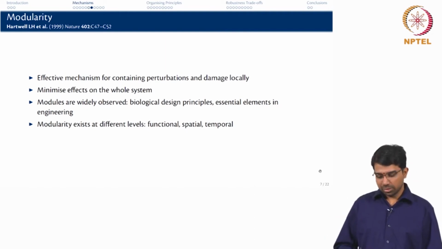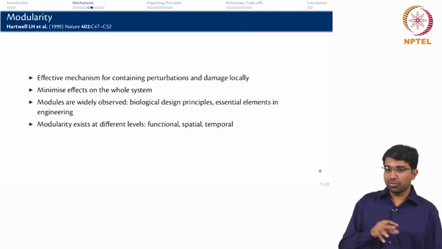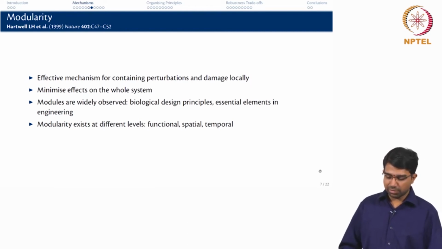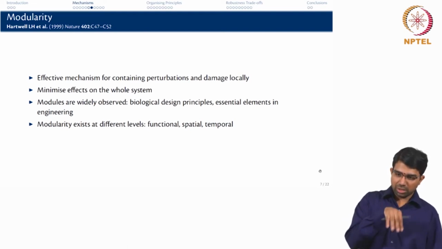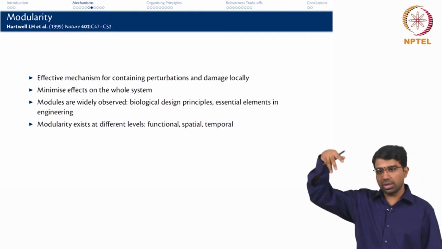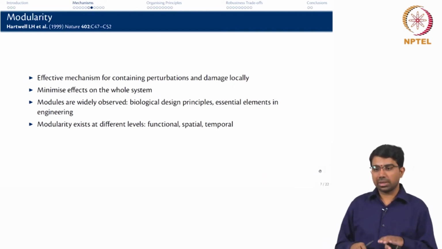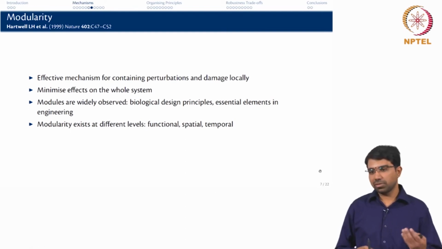What is spatial modularity? The easiest of them, like compartmentalization. Functional modularity is two different modules trying to do different functions, or it could even be redundant, the same functions. Temporal is where one module is active at one time step, and the other module only happens at a very different time step. So, they do not overlap in time. So, modules do not overlap in time, space or maybe function.